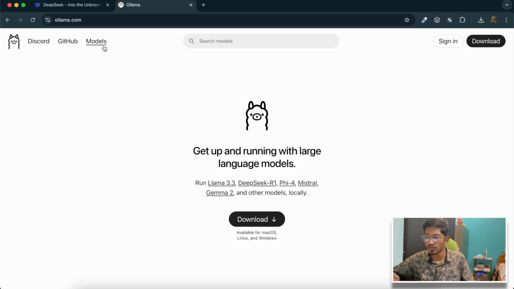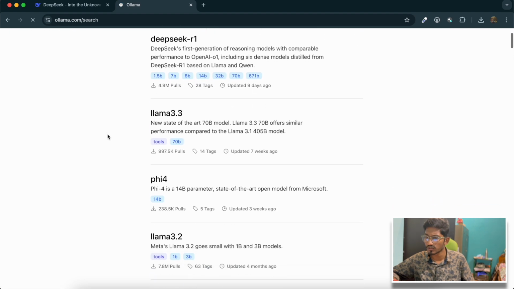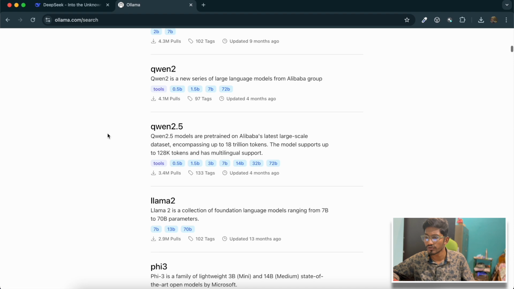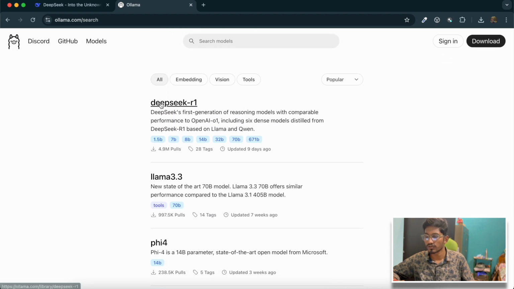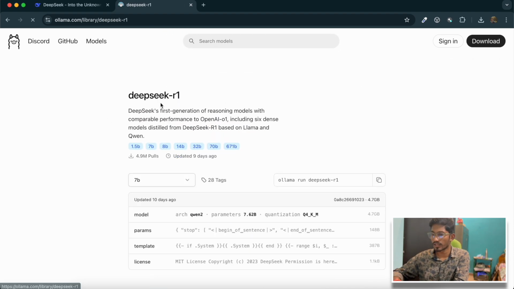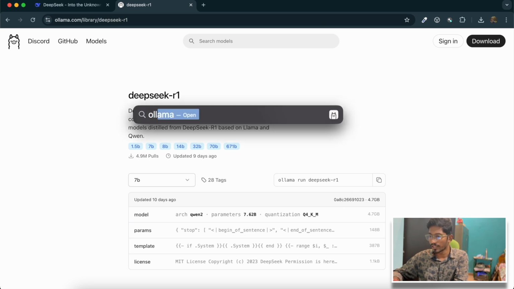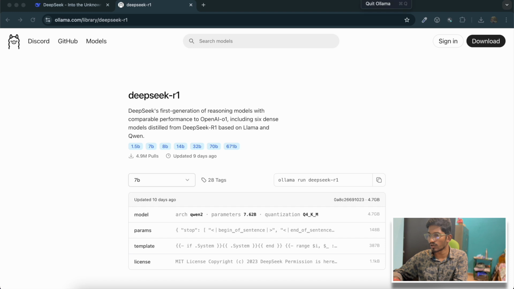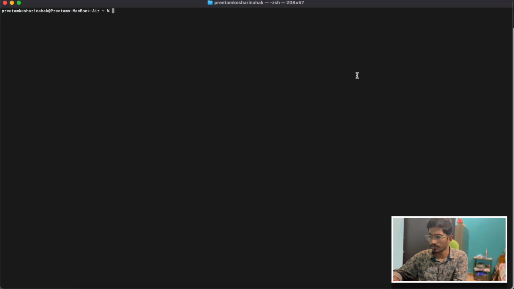Then you just have to go to models, okay? And here you'll find the list of the models that you can use actually. So today we are going to try DeepSeek. As soon as you install Ollama, I've already installed it, you just have to open the desktop application. It will run an Ollama server in the background. Now you just have to open your terminal.